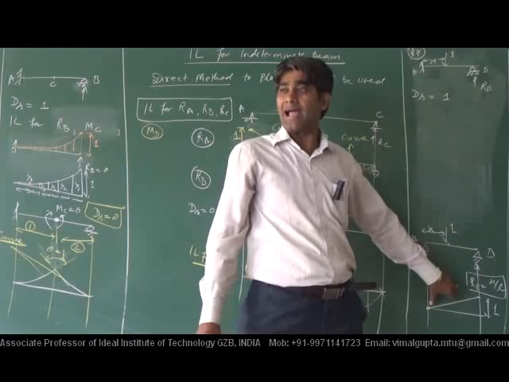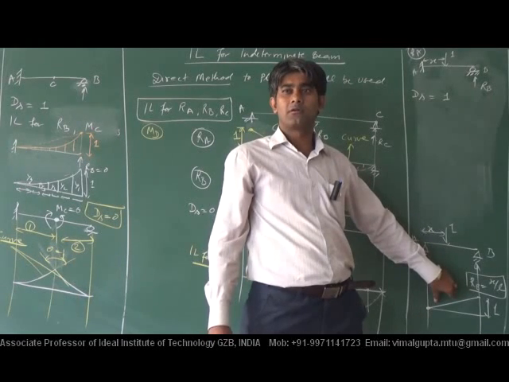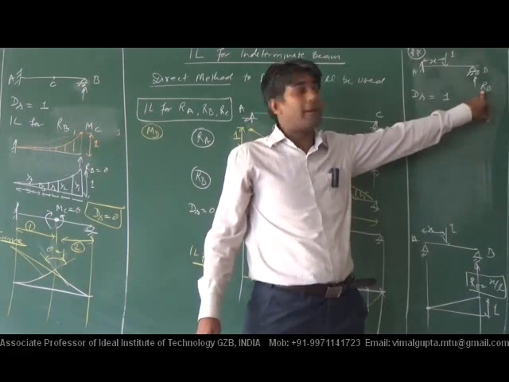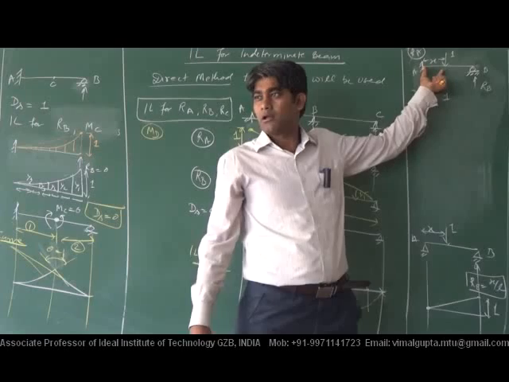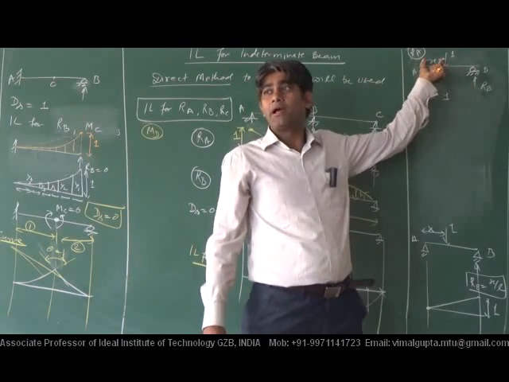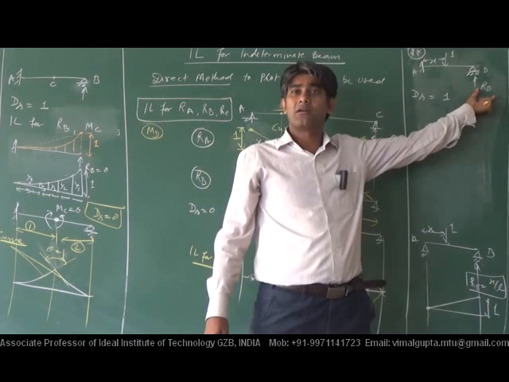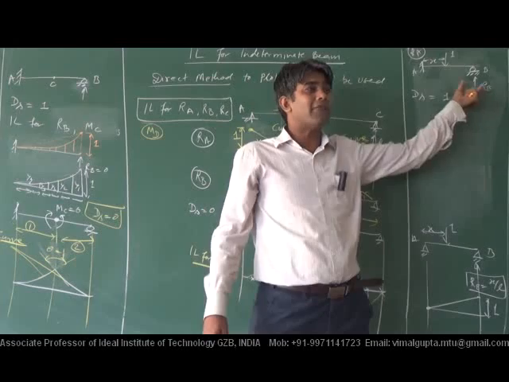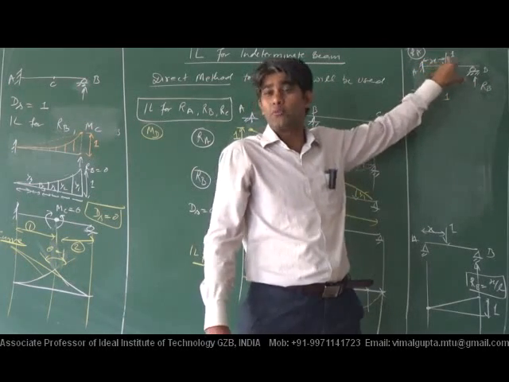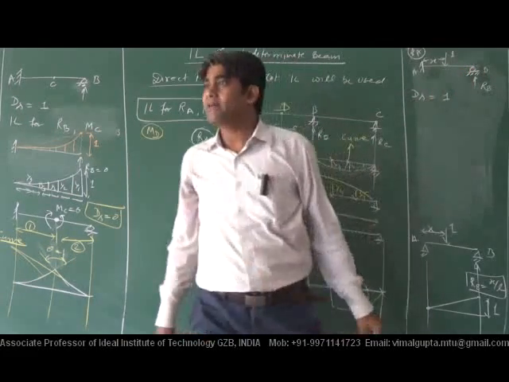So, in comparison with that, we have to find the value of RB in terms of x. If we are able to find the value of RB in terms of x, then by putting different values, x is equal to 0, 1 meter, 1.5 meter, 2 meter, 2.5 meter, we are able to get the ordinate.